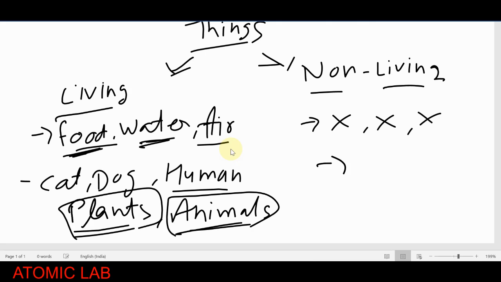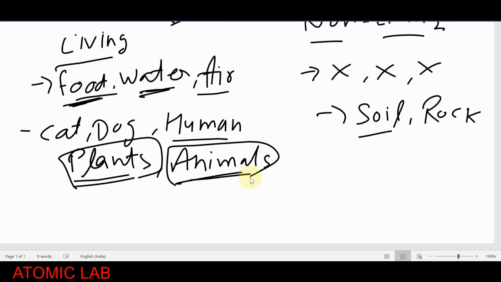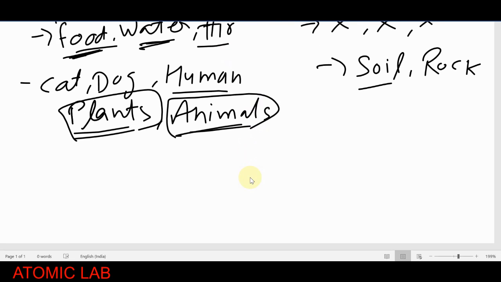But other substances like soil, water, rock, and clouds will be generally known as non-living things because they do not require food, water, or air. So I hope you get the meaning of it. And if I ask where you live, definitely in your surroundings you also find some living things as well as non-living things.